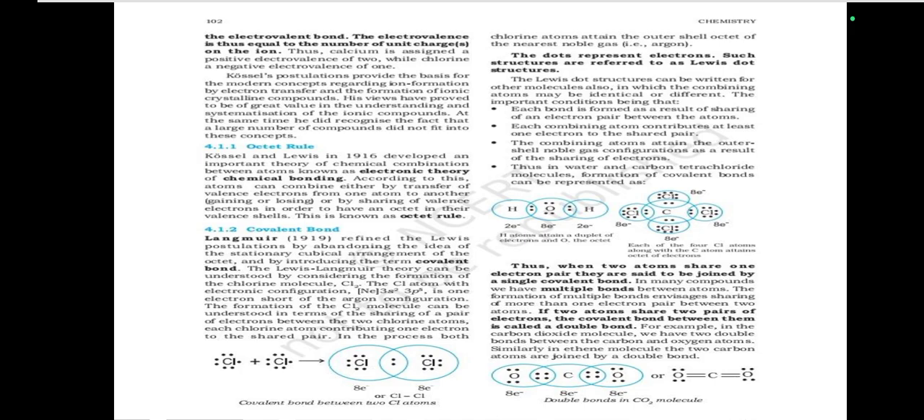Covalent bond. Langmuir in 1919 refined the Lewis postulation by abandoning the idea of the stationary cubical arrangement of the octet and by introducing the term covalent bond. The Langmuir theory can be understood by considering the formation of the chlorine molecule, Cl2. The chlorine atom with the electronic configuration neon 3s2 3p5 is one electron short of the argon configuration.